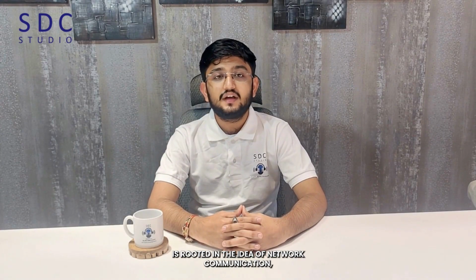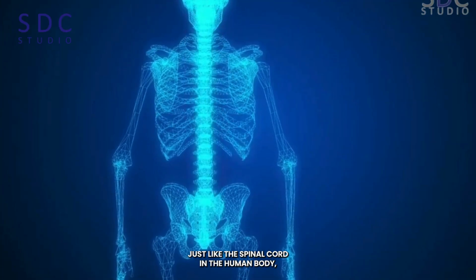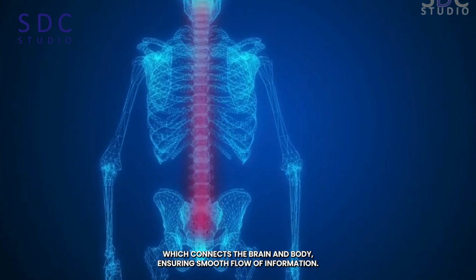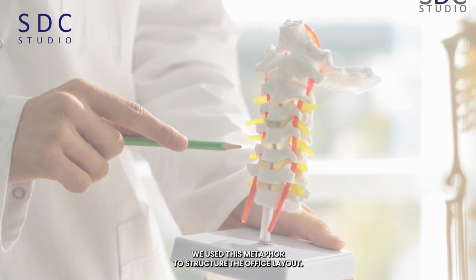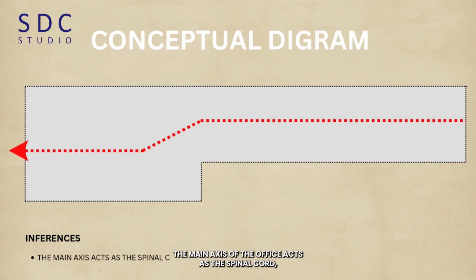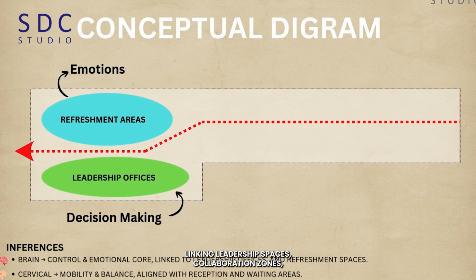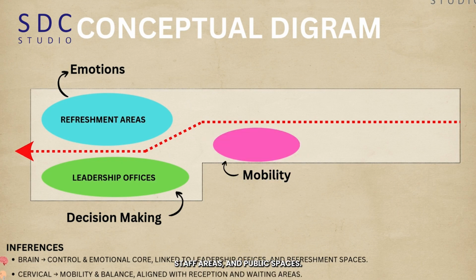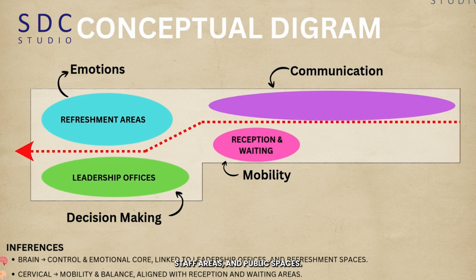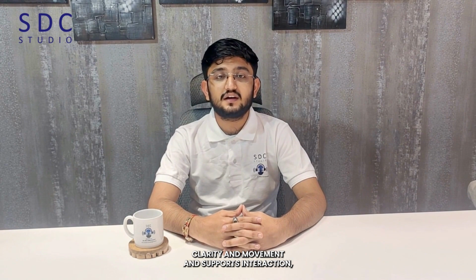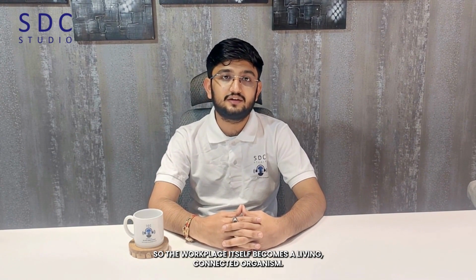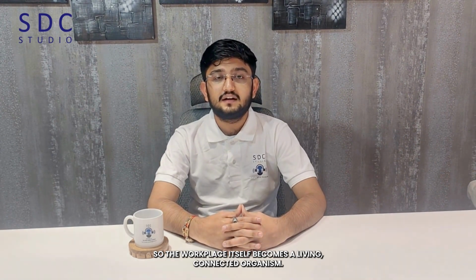The concept is rooted in the idea of network communication, just like the spinal cord in the human body, which connects the brain and body, ensuring smooth flow of information. We use this metaphor to structure the office layout. The main axis of the office acts as the spinal cord, linking leadership spaces, collaboration zones, staff areas, and public spaces. Each branch of this axis creates clarity in movement and supports interaction. So the workplace itself becomes a living, connected organism.